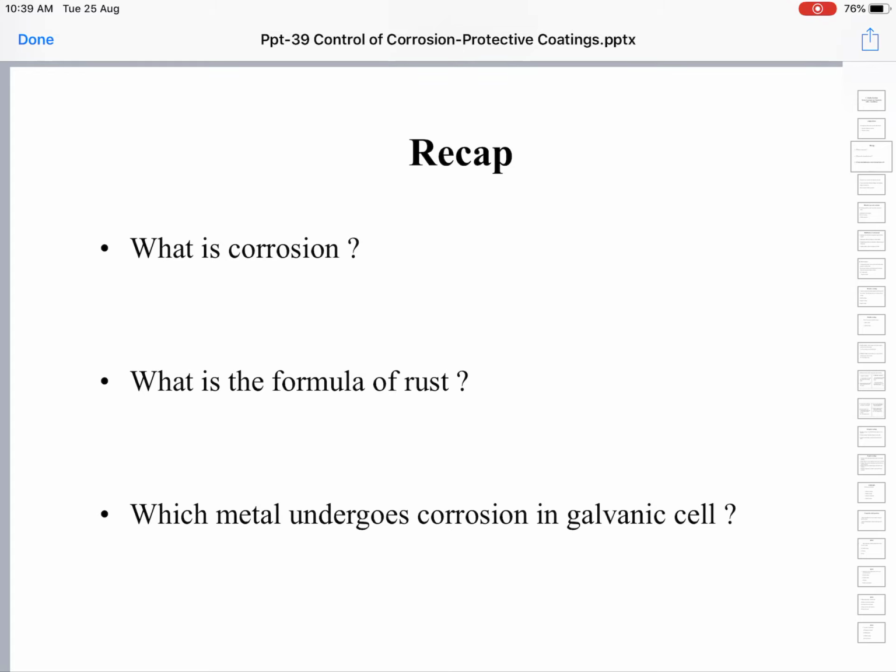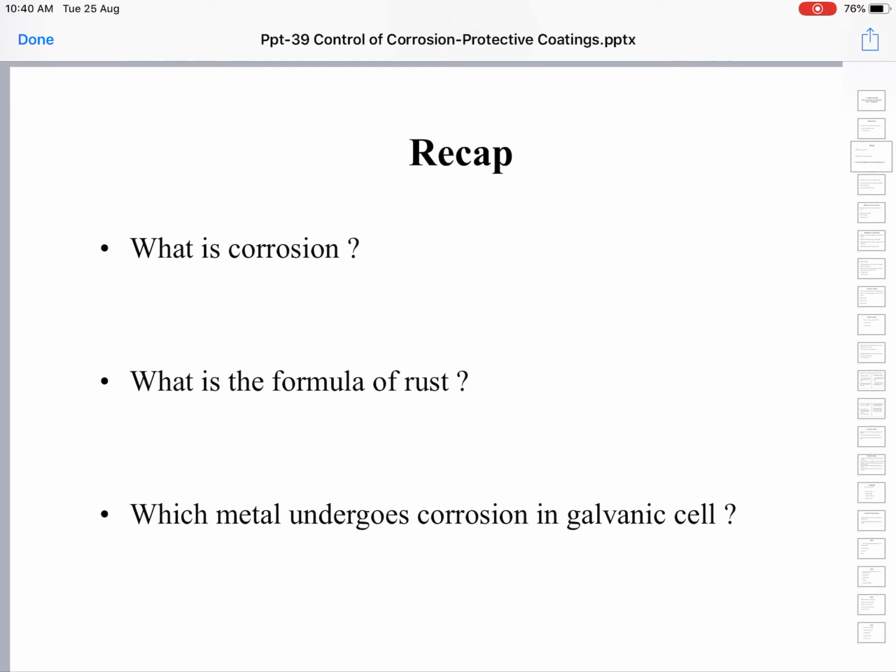One is the set of factors depending upon the metal, and another set depending upon the environment, because it depends on the interaction between them. So the reactivity of the metal: if the metal is highly reactive, the rate of corrosion will be faster. It interacts with the surrounding environment much more.